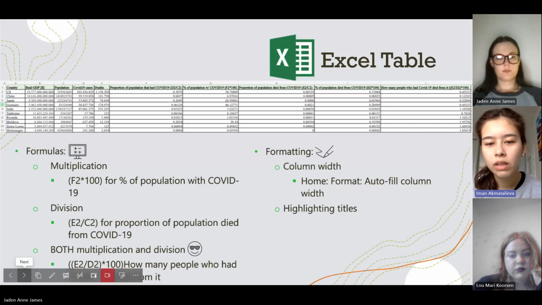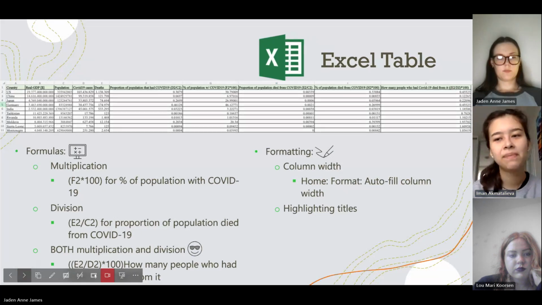And then also we used basic formatting, like the autofit column width feature, and also highlighting titles to make the table easier to navigate and more cohesive, and just so that it looks nice. Next slide.